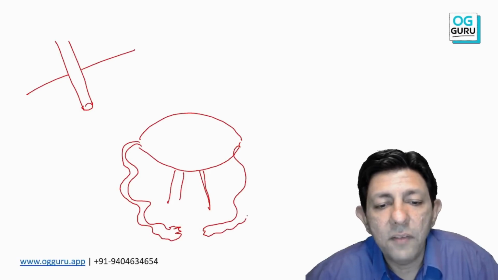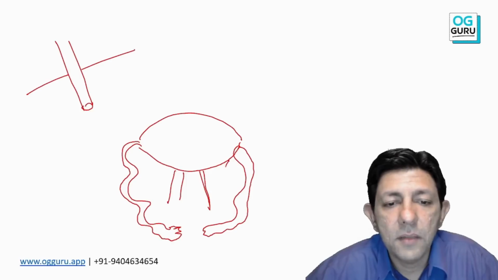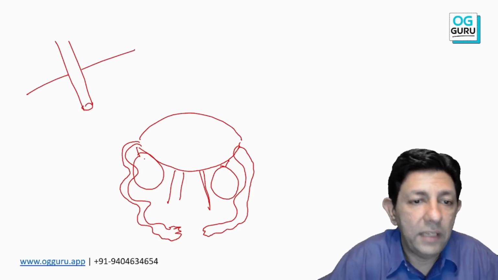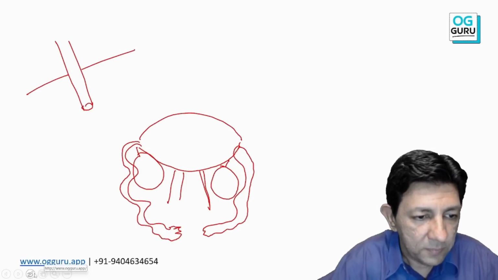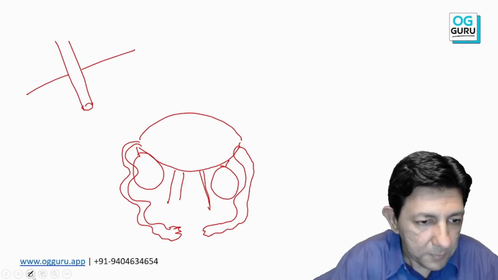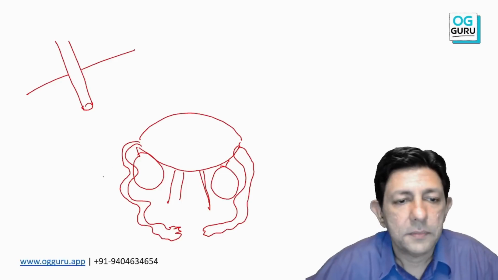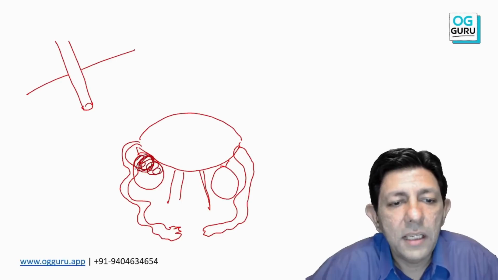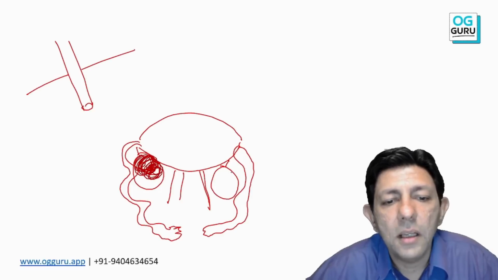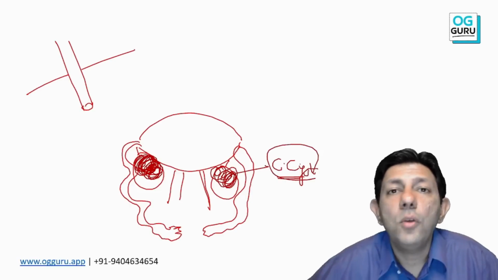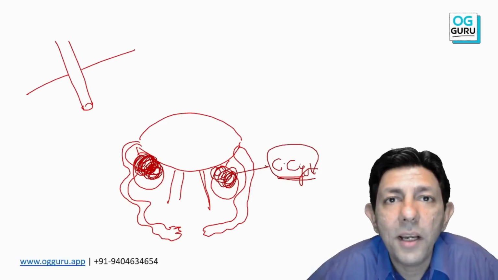And what all can we see? So we can see the ovary, and yes, inside the ovary we can see the chocolate cyst. So that is correct. You will see the chocolate cyst. But anybody else? So one is the brownish blackish color chocolate cyst. I'm writing it CC, chocolate cyst. But can you tell me what else we see in endometriosis?